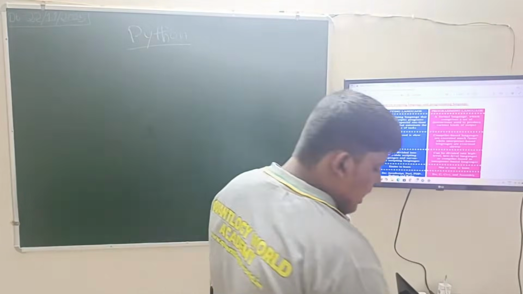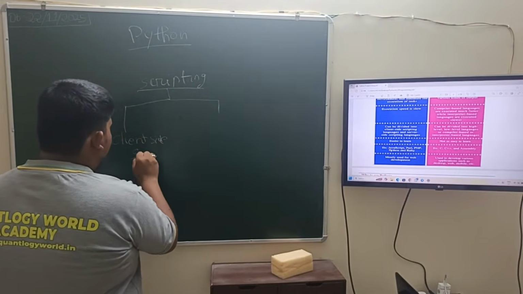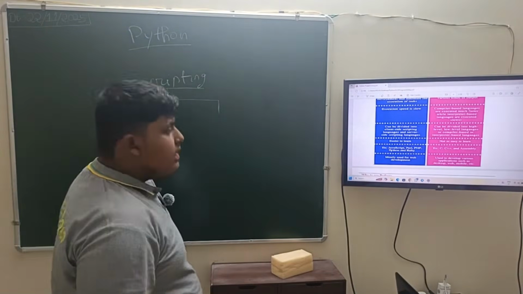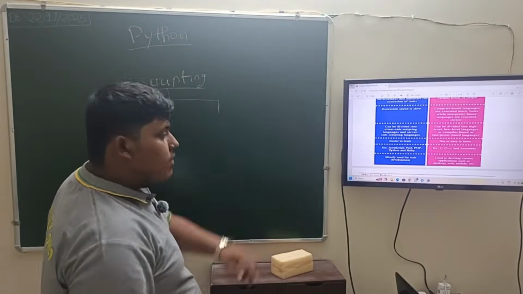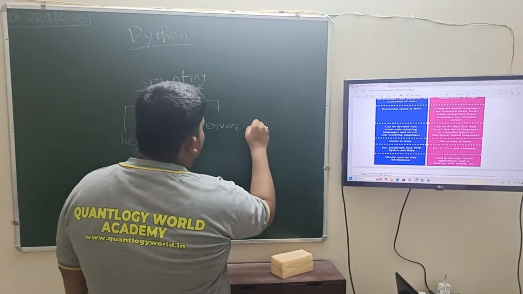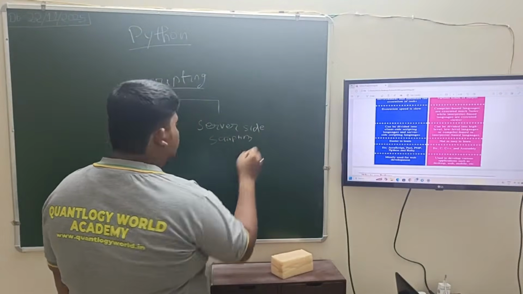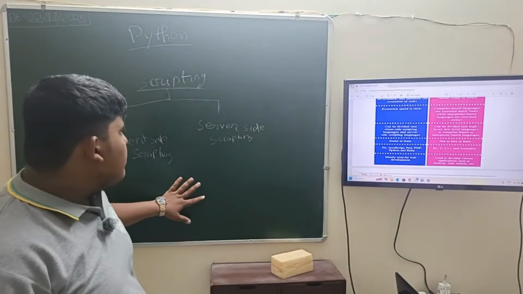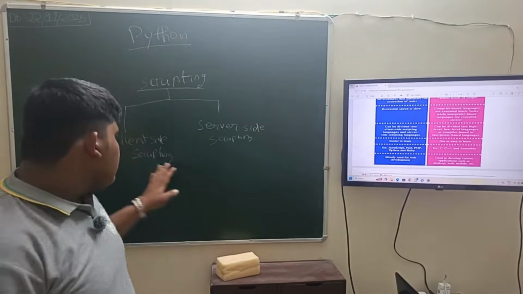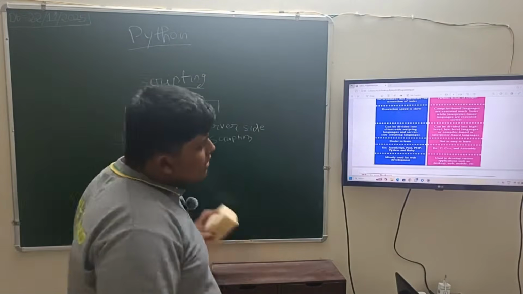So the next point is classification. Scripting language has two basic classifications: one is client side scripting, and another is server side scripting.